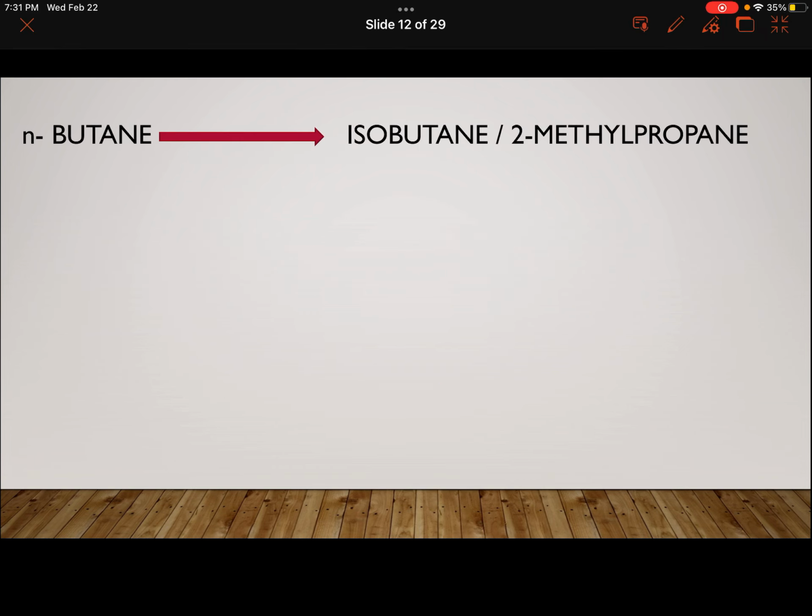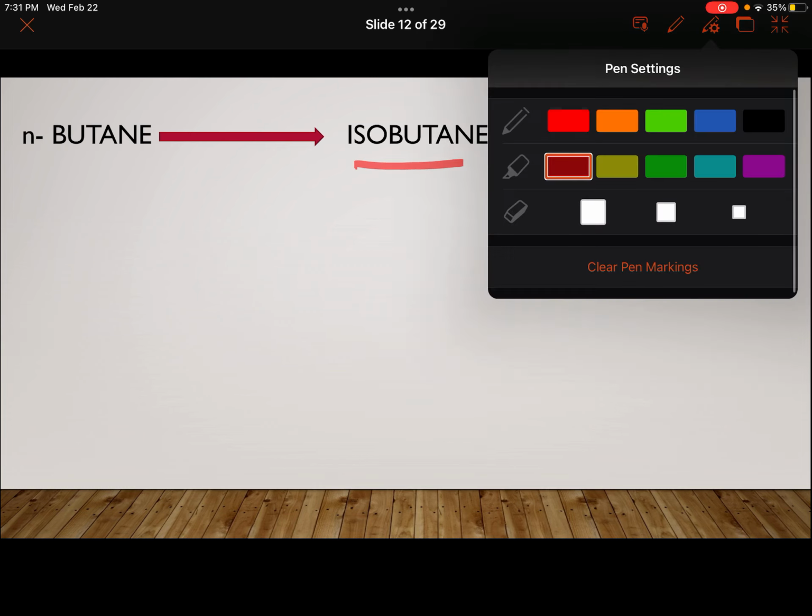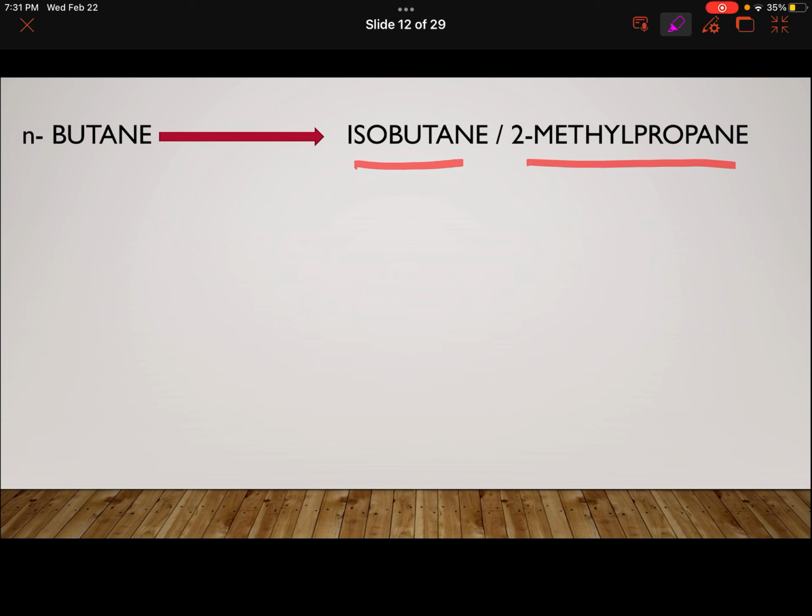Now, n-butane. It seems a very difficult one from the name. If I have a problem with IUPAC, I might get stuck here. n-butane, small n is normal. That means straight chain, no branching. It is simple butane.